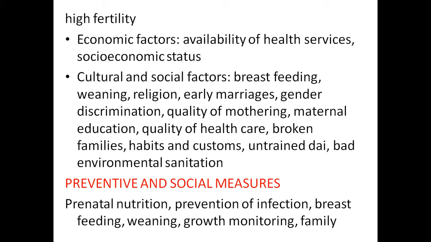So here the quality of mothering means they unnecessarily give early weaning, and then give bottle feeds to the babies, which makes them prone to acute diarrheal disease, which leads to mortality. So the quality of mothering is very, very important. And then personal hygiene, the importance the mother gives to the child, etc.